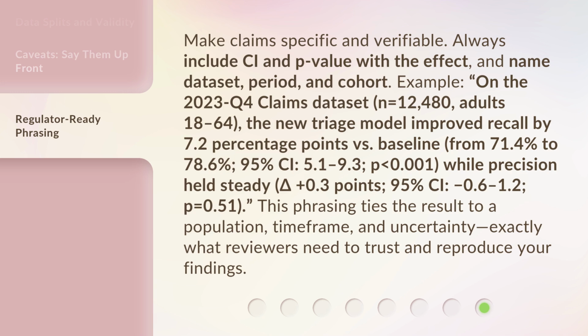Delta plus 0.6, CI -1 to plus 0.6. This phrasing ties the result to a population, time frame, and uncertainty, exactly what reviewers need to trust and reproduce your findings.